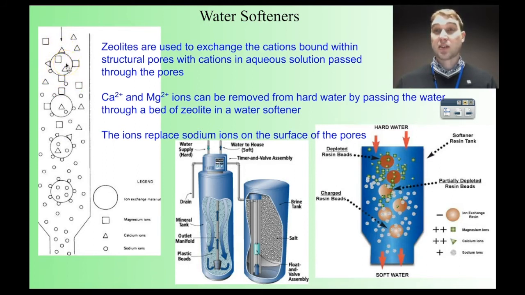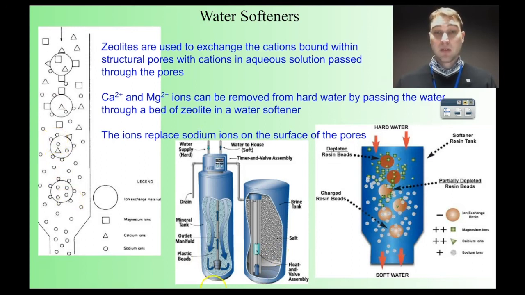Now, like I said, the structures aren't circles, they're those big porous honeycomb networks that I saw on the previous slide. As the calcium magnesium ions stick to the ion exchange material, the other ions that are present there, the sodium ions in this case, they come out. Now, the reason why there's sodium ions there is you flush these things with salt water to recharge them, and I'll talk about that in the next slide.